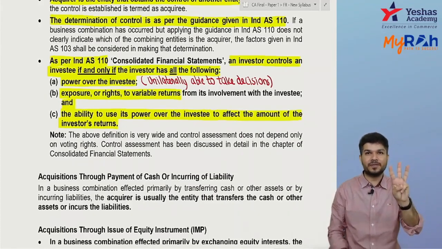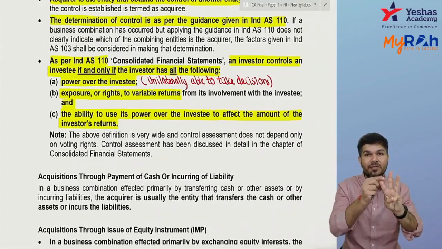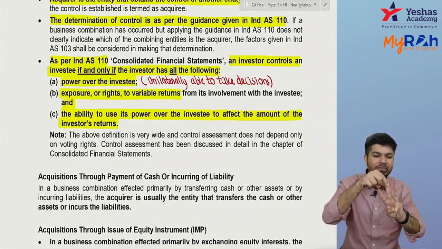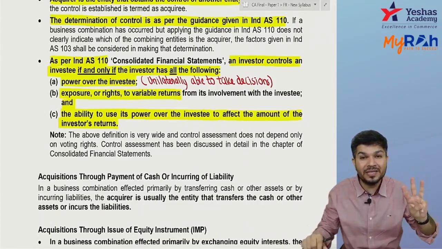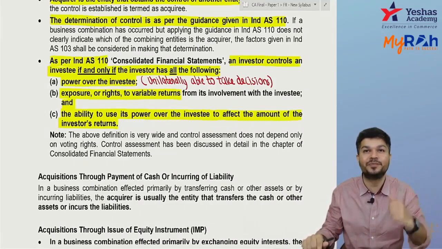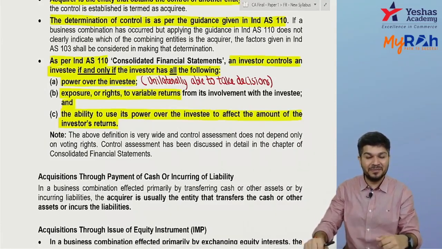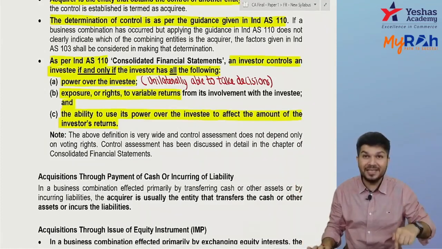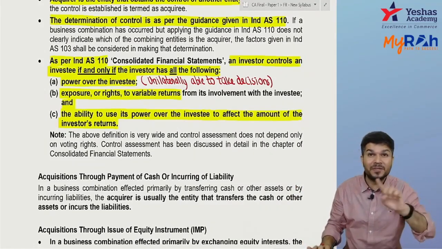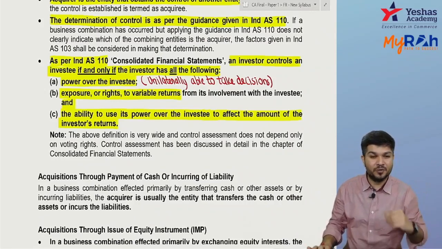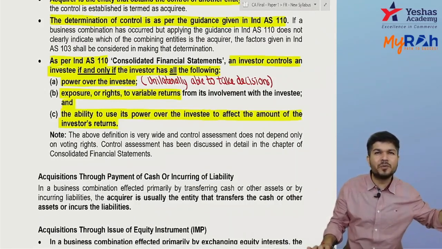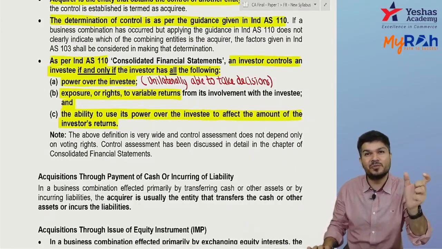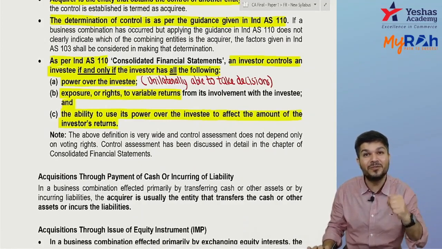Imagine there are only 3 shareholders. You hold 45, one holds 25, one holds 30. The other 2 shareholders can come to a meeting and vote against you. You may not be able to take the decisions which you want. So in this case, with 45% you don't have power. But if you hold 45 and others are thousands of small shareholders who are not coming to the meeting, then in the meeting you are able to take whatever decisions you want. So now, with 45% you have power.